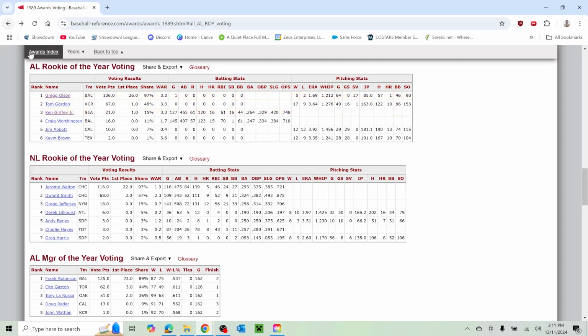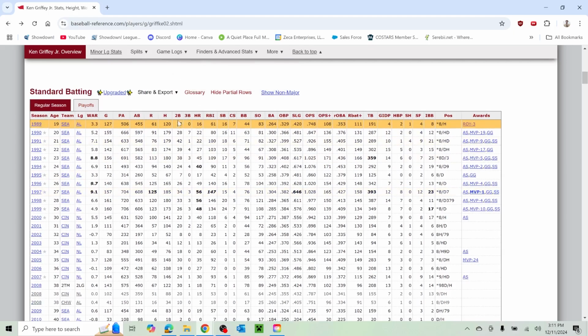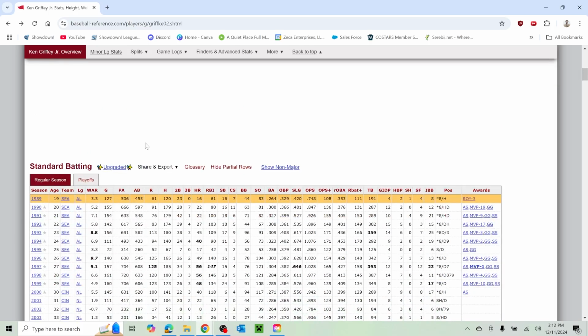And it definitely did surpass Griffey in terms of just the sheer numbers. I mean, you look at these numbers, like if you take away the fact that this is Ken Griffey Jr. and you just look at this line right here, you'd say, okay, that was a decent rookie year. I mean, it wasn't anything like super special, but it was fine. 16 stolen bases, 16 home runs. That's fine. I mean, that's a good season. I mean, as a Pirates fan right now, I would take this season in a heartbeat right now. So, I mean, it makes sense that he was not the Rookie of the Year in 89.